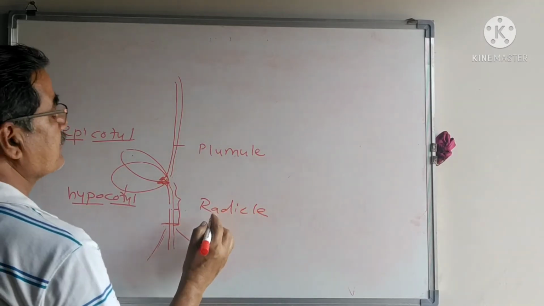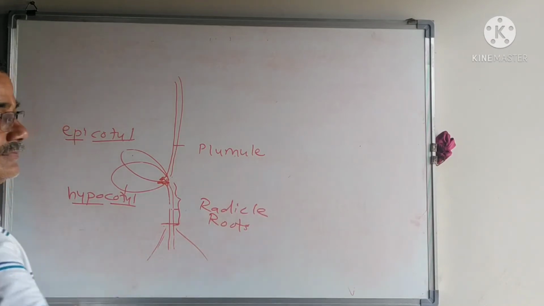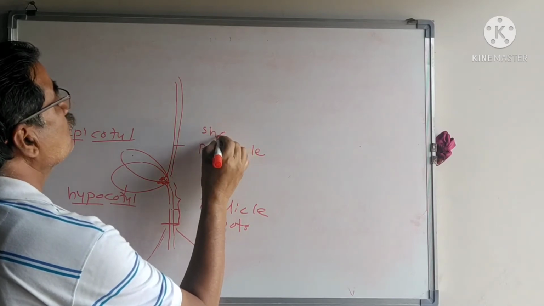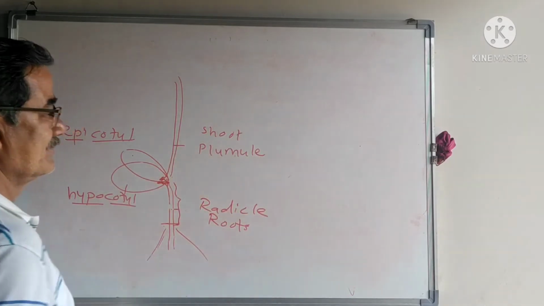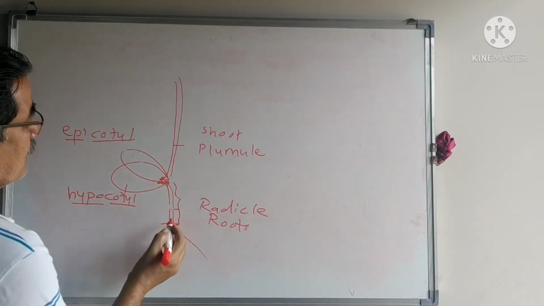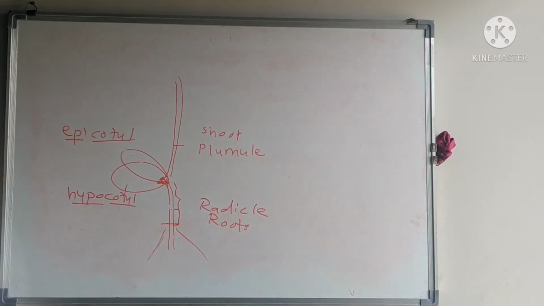Radicle develops into the roots. Plumule develops into the shoot. These are the organs formed from the root shoot axis.